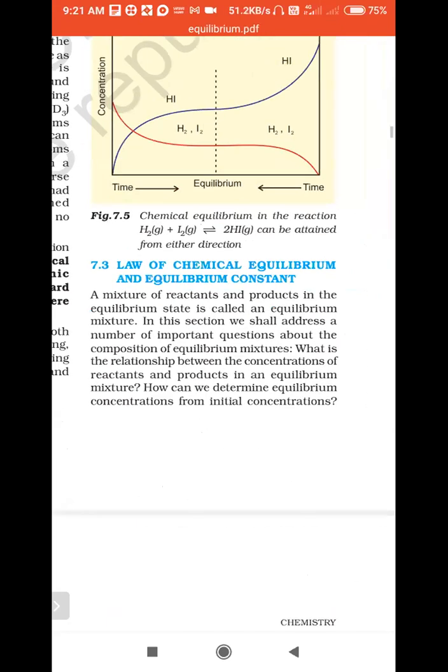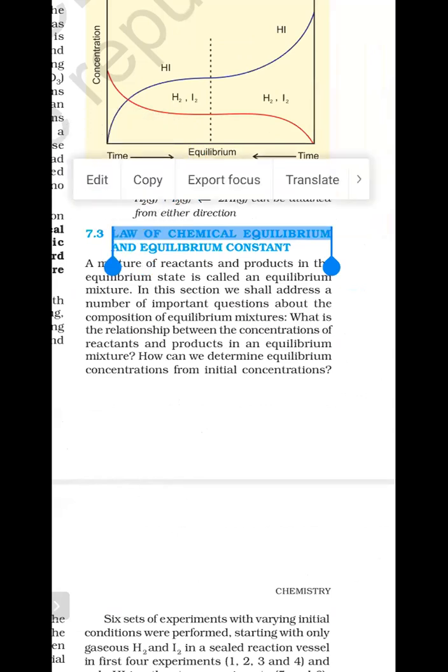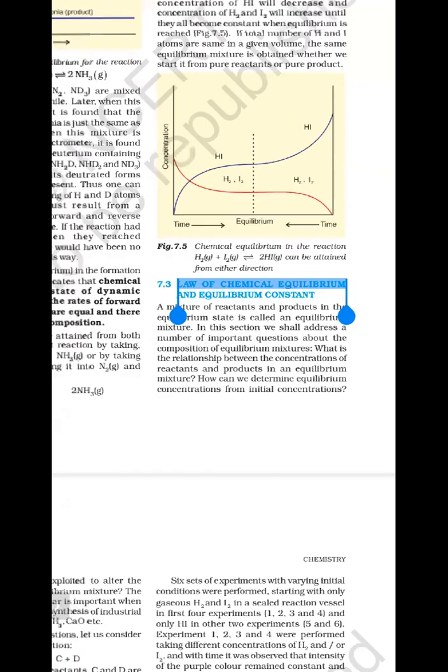Next, the law of chemical equilibrium and equilibrium constant. Before this concept, we saw what chemical equilibrium is, dynamic equilibrium, and what characteristics are presented there. Now, how do you express chemical equilibrium, what symbols do you use, and what is meant by equilibrium constant? This is what we are going to discuss now.